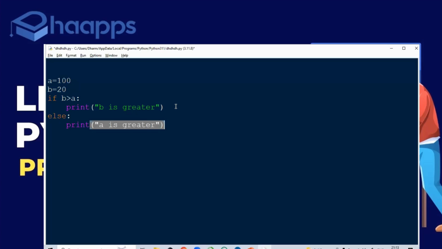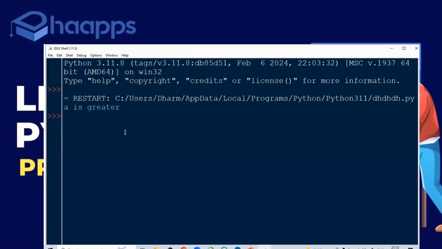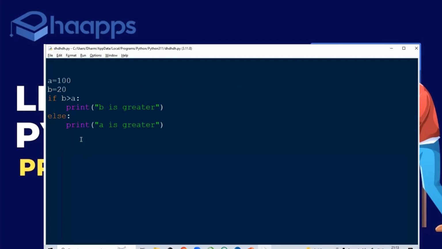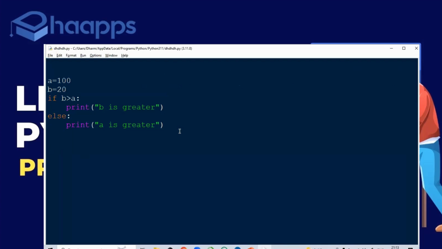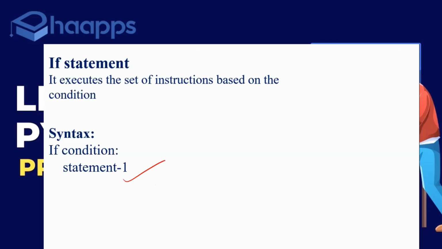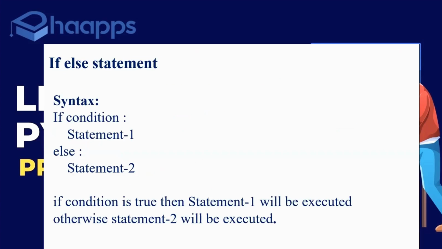Let me execute this. Okay, A is greater or else B is greater. If B is greater, fine, or else the second condition will execute. So you use the if condition if you want to write only one condition. If you have two statements to execute, you will write if and else.